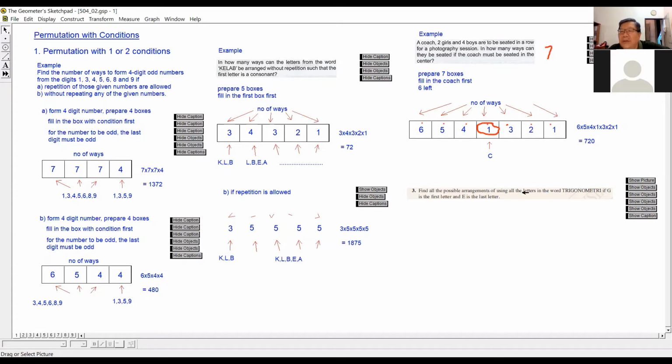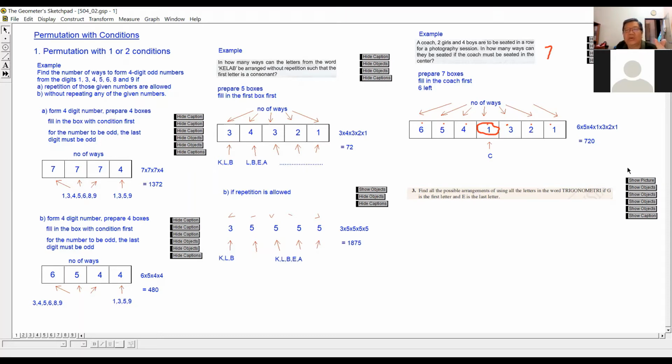So now, Li Ying, can you read question number 3 here? This one is from the textbook. Find all the possible arrangements using all the letters in the word trigonometry if G is the first letter and E is the last letter. Now, if they ask this type of question, what comes into your mind is, number 1, how many letters are there?